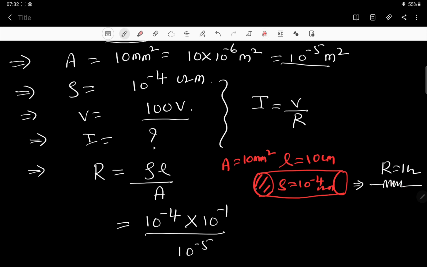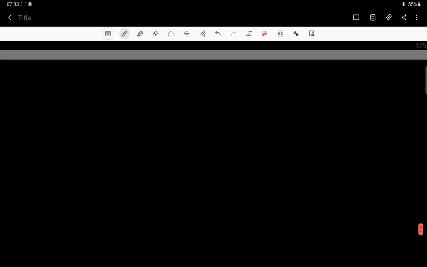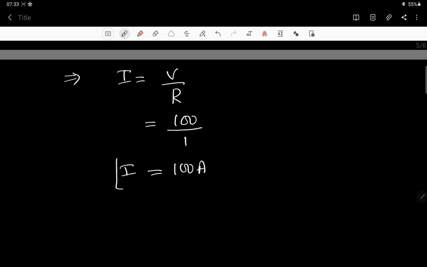Both are the same. Now if you connect this resistor to a 100 volt battery, both are one and the same, and in this current is going to pass, and in this also the same current will pass. And you know the formula for current. So the formula for current is I is equal to V by R. What is the value of V? V is 100, R is 1. So that's why a current of 100 ampere will flow. By the way, 100 ampere is very high, but as it is a theoretical question, it's okay.